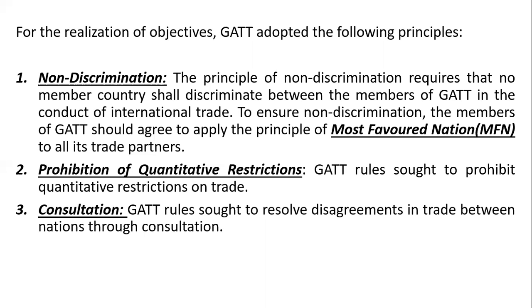Gatt rules sought to prohibit all kinds of quantitative restrictions on trade. Third, consultation. Gatt rules sought to resolve disagreements in trade between nations through consultation. So if there is any disagreement, it should be sorted out and resolved through consultation.